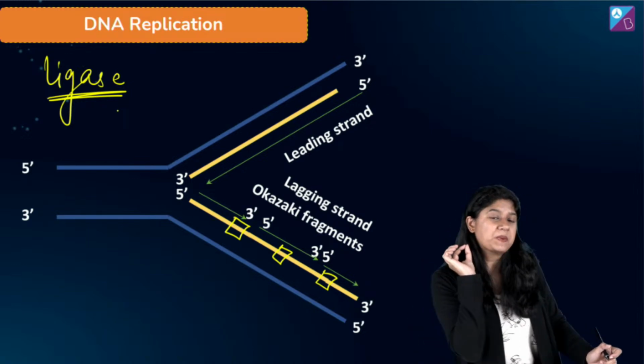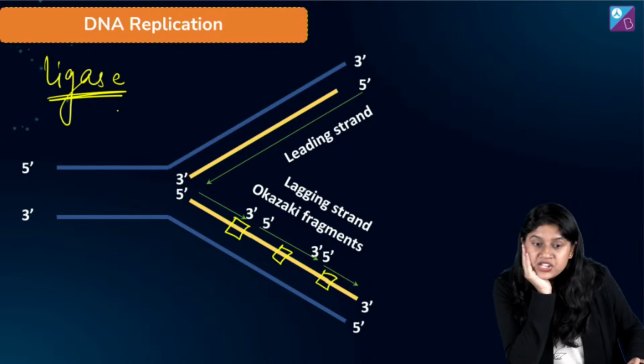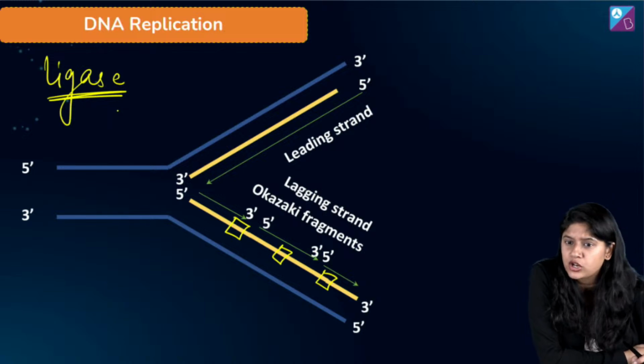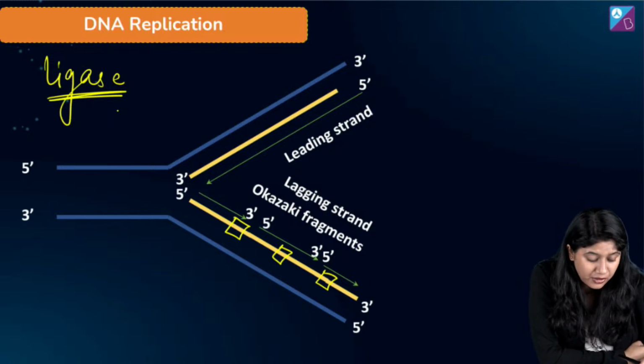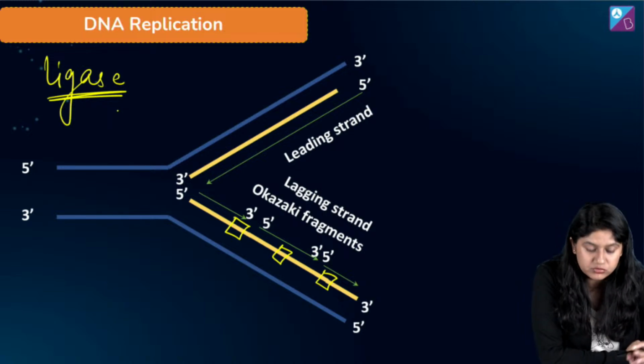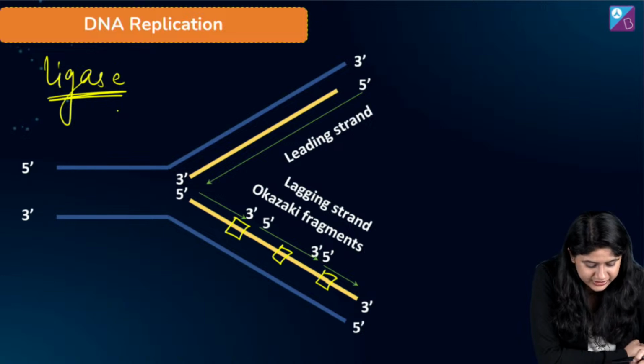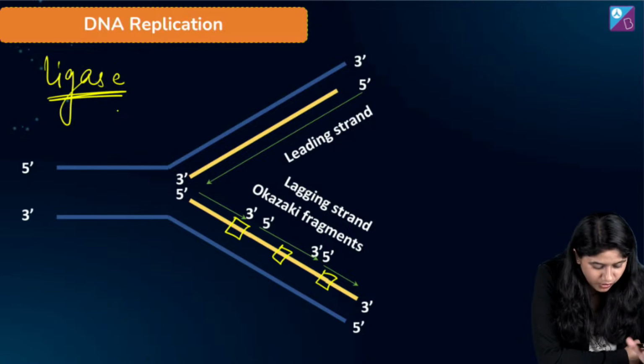Can you guess what is the speed of the DNA polymerase? जल्दी से बताइए. I am sure आपने कहीं ना कहीं पे देखा होगा, सुना होगा इसके बारे में. DNA polymerase 3 की स्पीड बहुत ज्यादा होती है. Yes, जल्दी से बताइए. I am sure you all are aware about it.